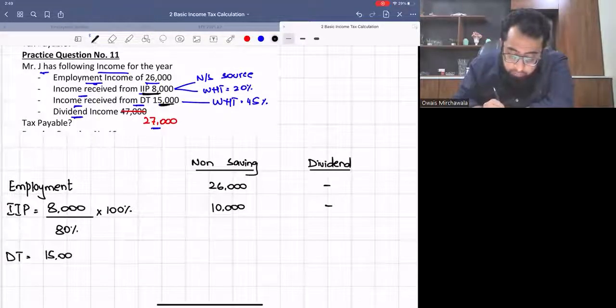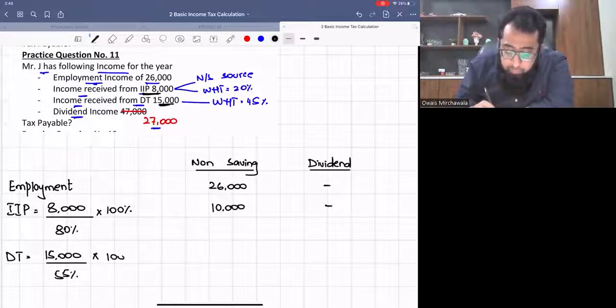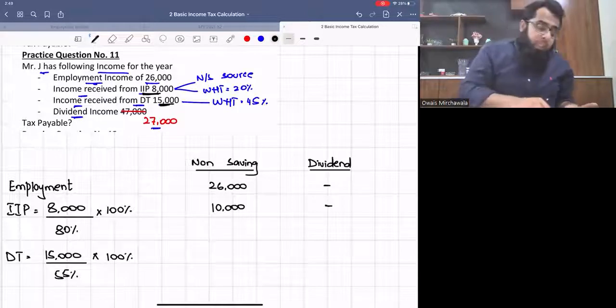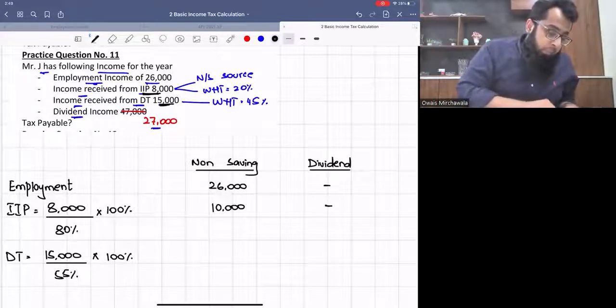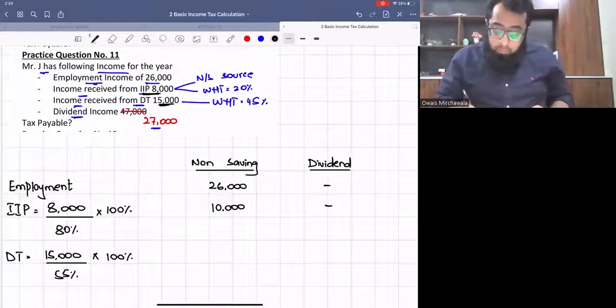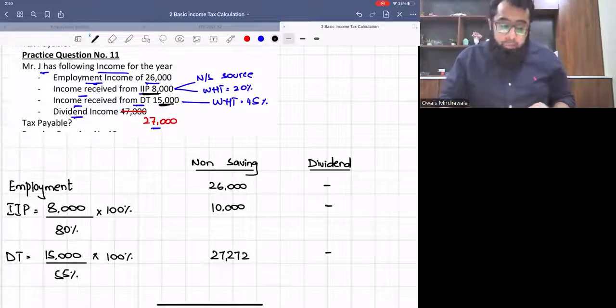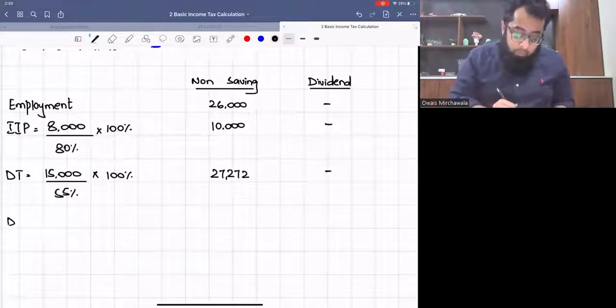Now on discretionary trust, the withholding tax is 45%, so we will gross it up by 55%. So 15,000 divided by 55% multiplied by 100%. This gives me 27,272. And then we have dividend income, which is 27,000.